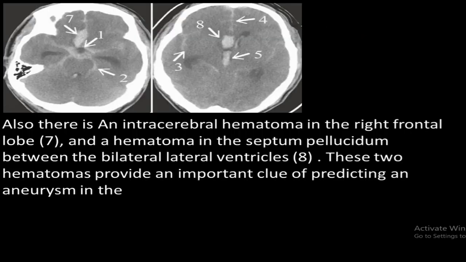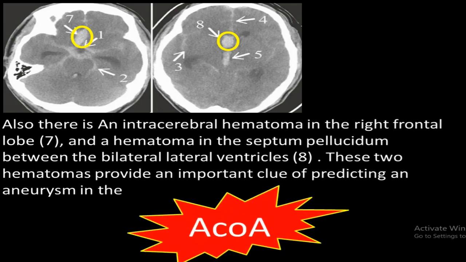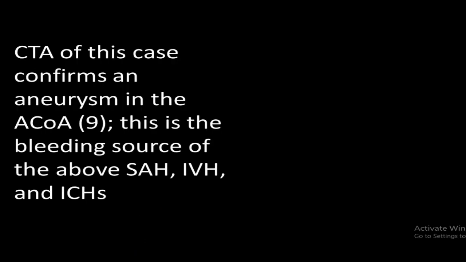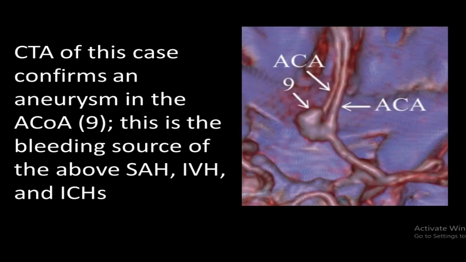Also, there is an intracerebral hematoma in the right frontal lobe and hematoma in the septum pellucidum between the bilateral ventricles. These two hematomas provide an important clue for predicting an aneurysm in the anterior communicating artery. The CT angio of this case confirms an aneurysm in the anterior communicating artery. This is the bleeding source of the above subarachnoid hemorrhage, intraventricular and intracranial hemorrhages.